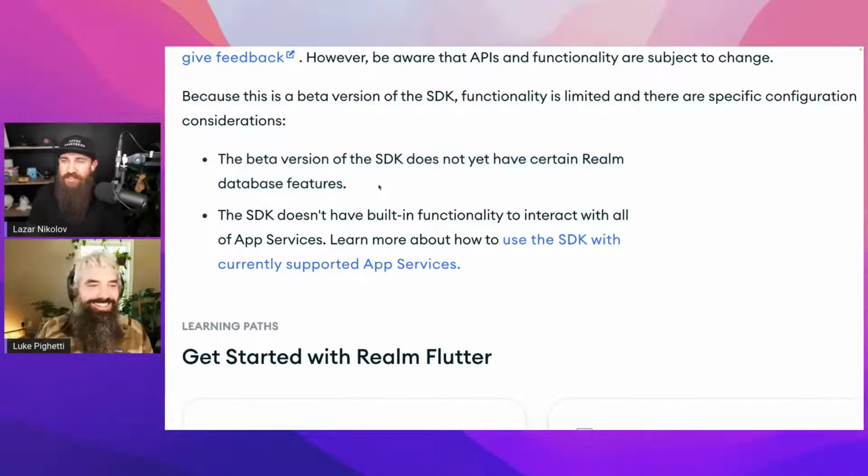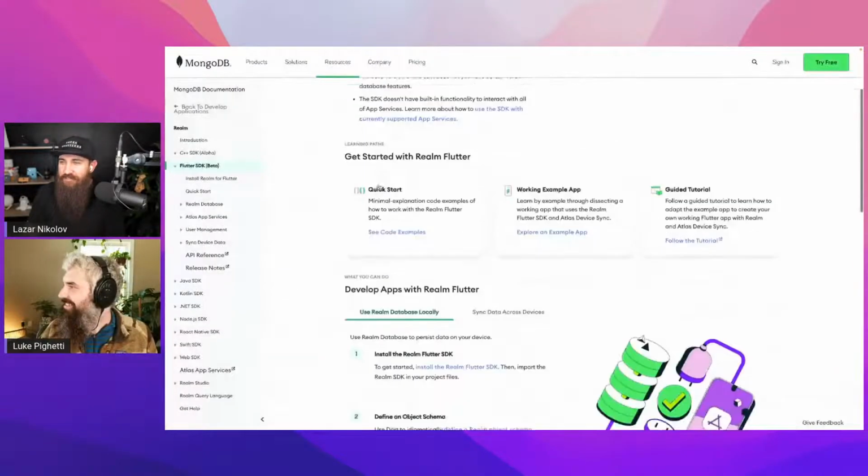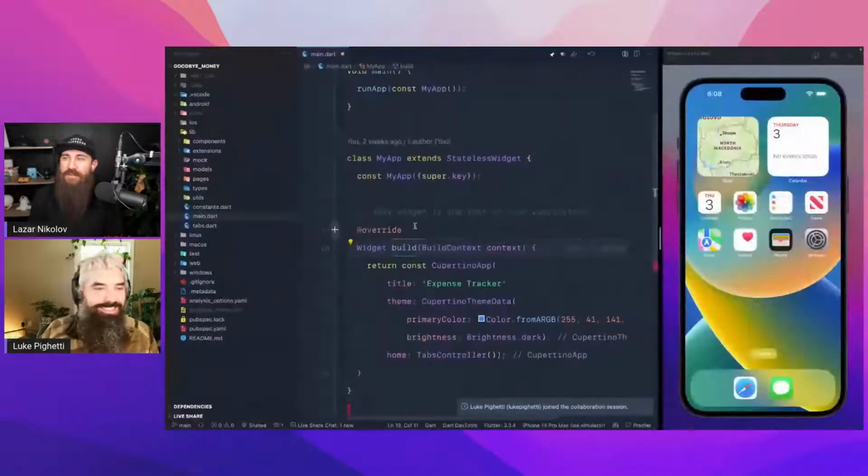We'll leave the fun to you. Awesome. Yeah, exactly. Well, let's check it out. I got my project right here.